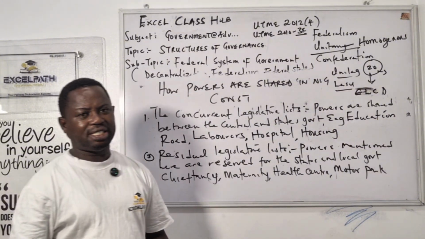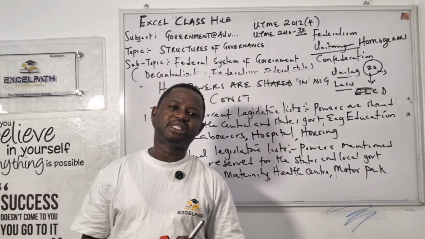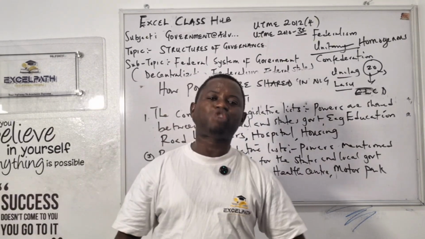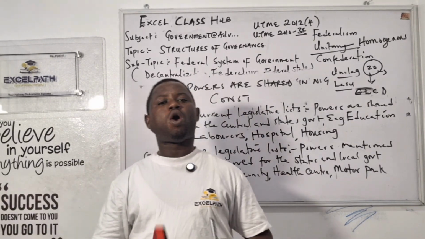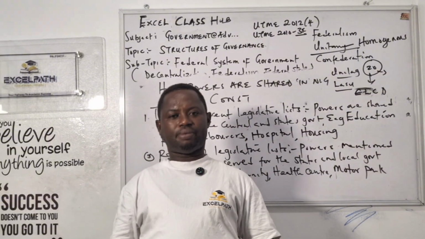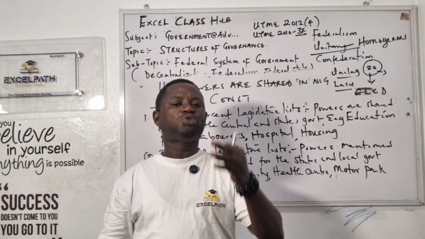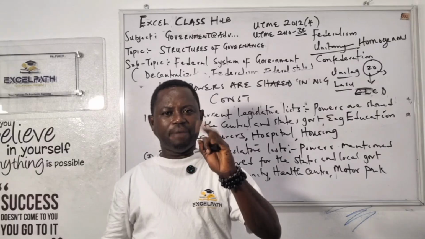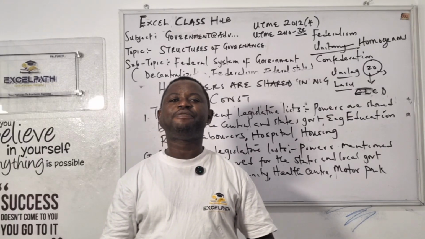Student, what's number one? Yes, thank you. Exclusive list, only meant for who? The central government. Number two, concurrent list, meant for who? Central and what? And state government. And number three is what, class? Residual. Three of them. That's how powers are shared in federalism.